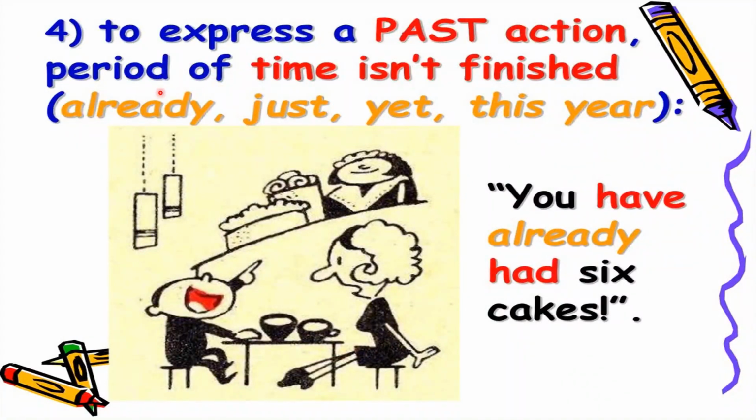Number four, to express a past action where the period of time isn't finished. You can say with already, meaning completed, or just, yet, or this year. You have already had 6 cakes. Look in front of you now. There are still many cakes that you want to have. But already 6 cakes are completed. You have eaten 6 cakes. So, to express past actions where the period of time and the actions aren't finished.